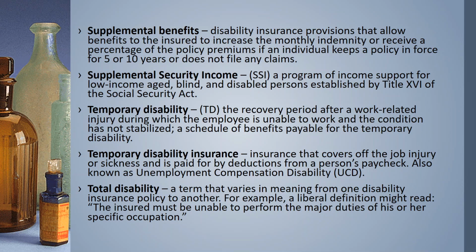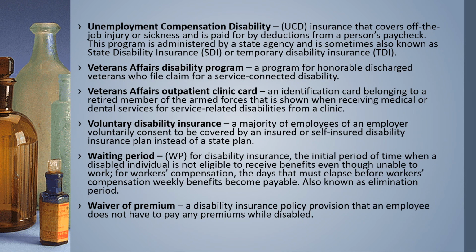Total disability is a term that varies in meaning from one disability insurance policy to another. For example, a liberal definition might read, the insured must be unable to perform the major duties of his or her specific occupation. UCD, unemployment compensation disability, insurance that covers off-the-job injury or sickness and is paid for by deductions from a person's paycheck. This program is administered by a state agency and is sometimes also known as SDI, State Disability Insurance, or Temporary Disability Insurance, TDI.